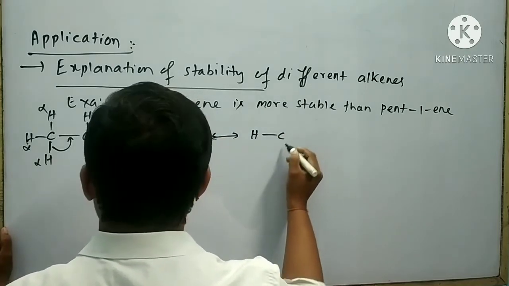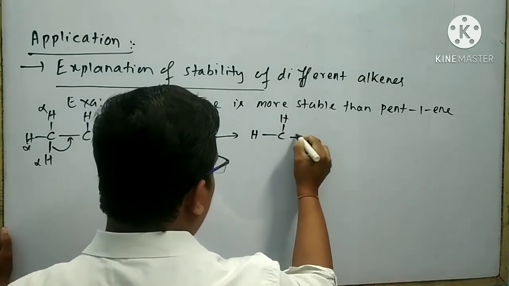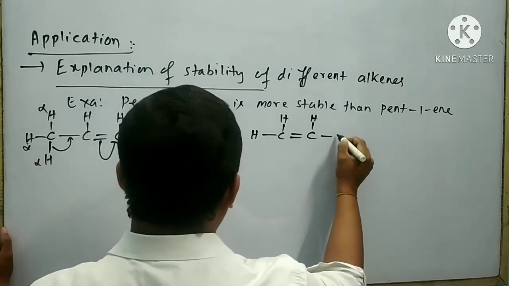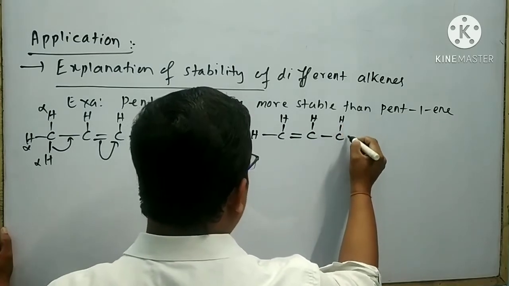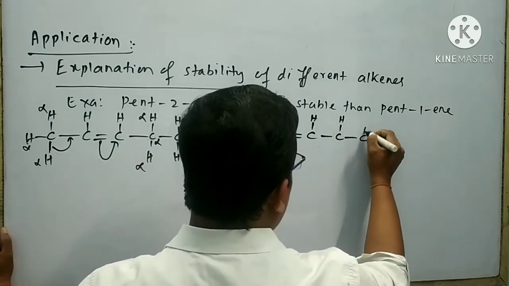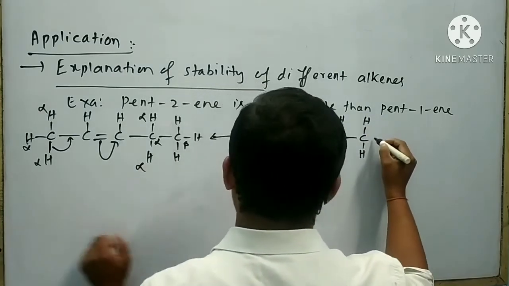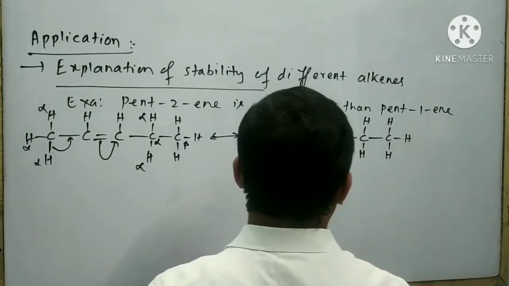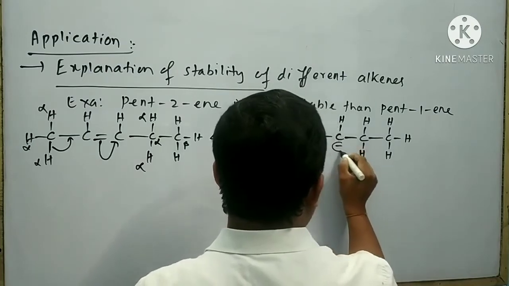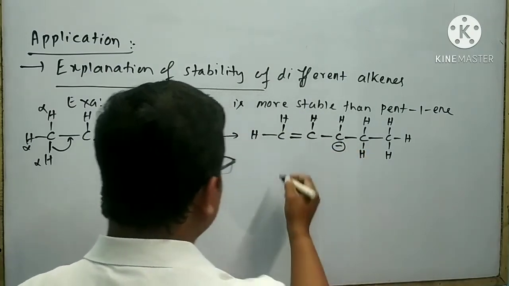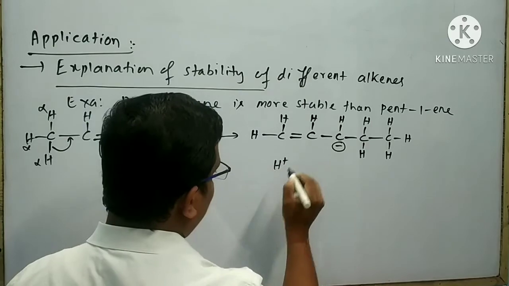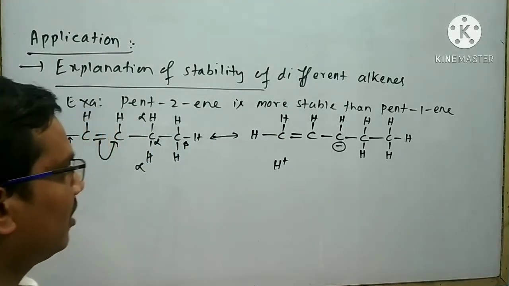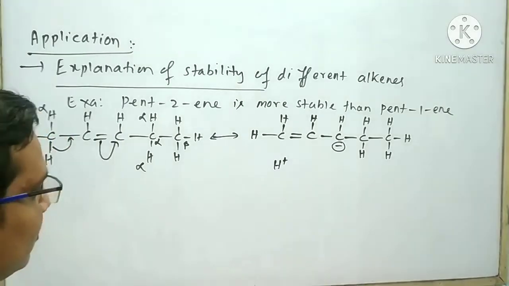H-C-H, double bond C, H, C, H, C, H, H, C, H, H, H. Here a negative charge will be possible. Here H plus will be present without any bond between this carbon atom and H plus.